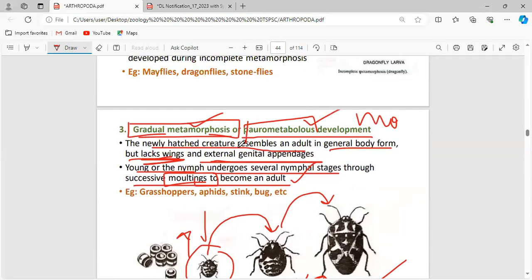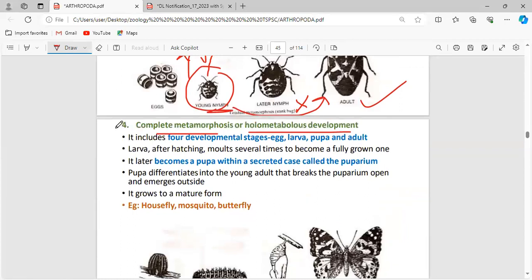Okay, this is about gradual metamorphosis. The best examples are grasshoppers, aphids, stinkbugs, and bugs. Now, complete metamorphosis has four developmental stages: egg, larva, pupa, adult. All four stages of the life cycle are seen only in this type of development. That is why it is said to be complete metamorphosis or holometabolous development.